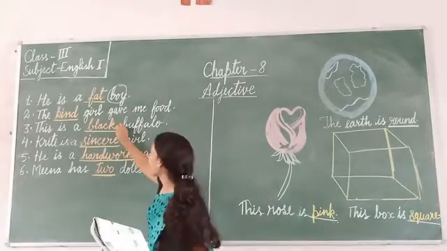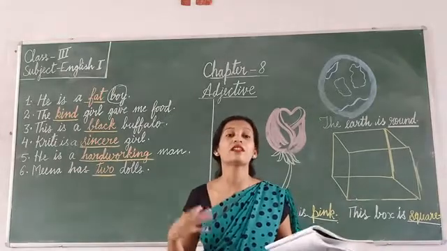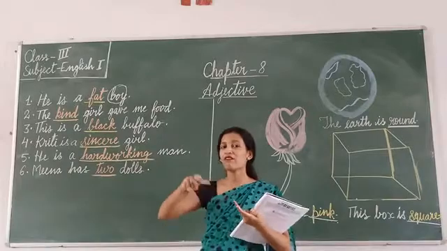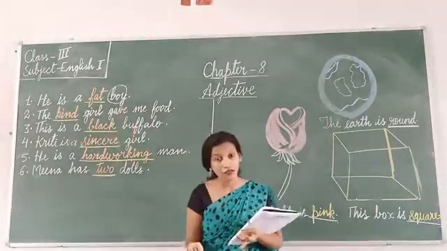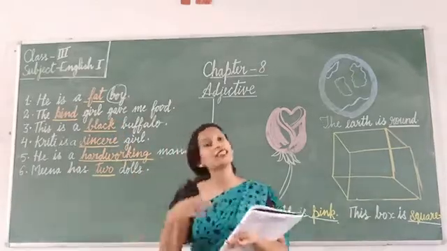Color. So black, and this black, what will be black? Black will be an adjective. Why? Because it is telling the color of a noun. Now you see, we have finished three categories of adjectives. First one was the size of a noun. Second one was the quality of a noun. Third one was the color of a noun.